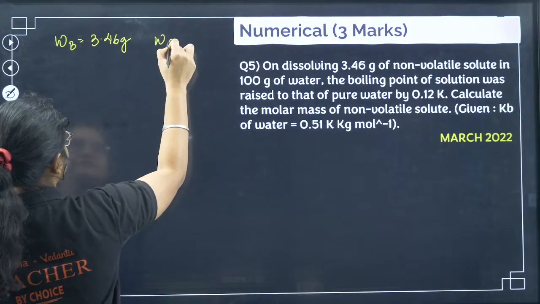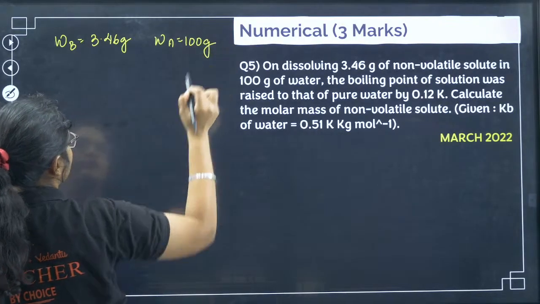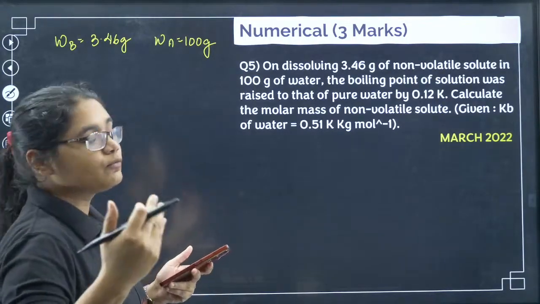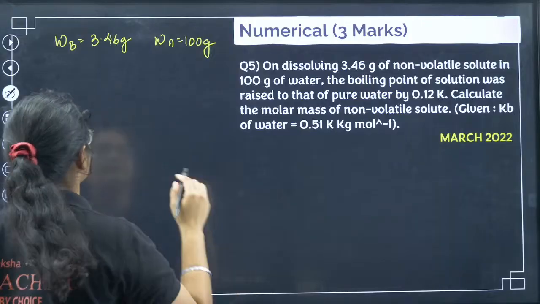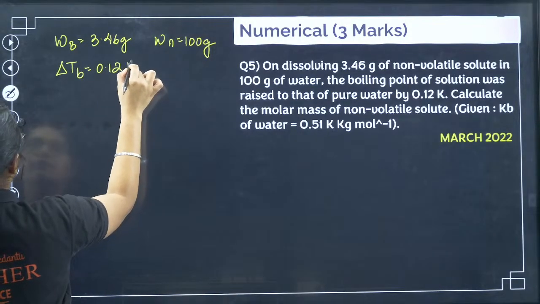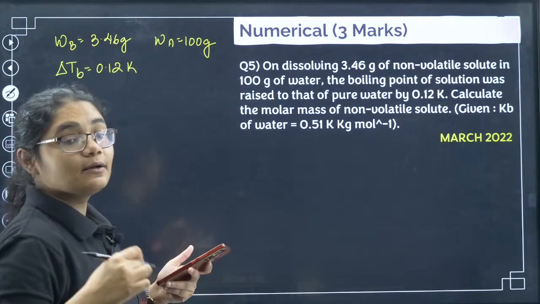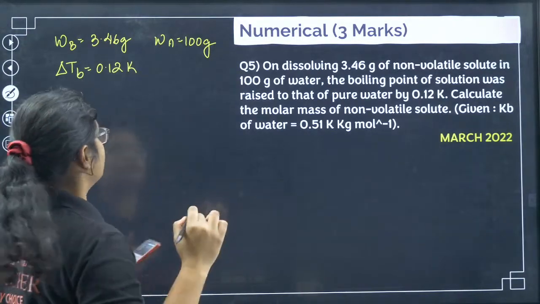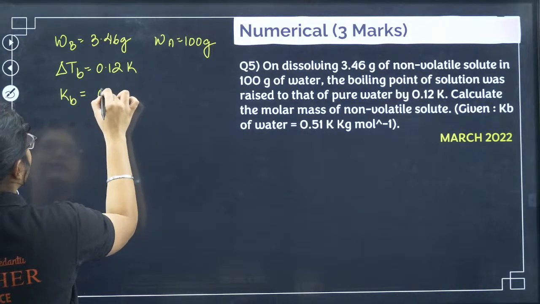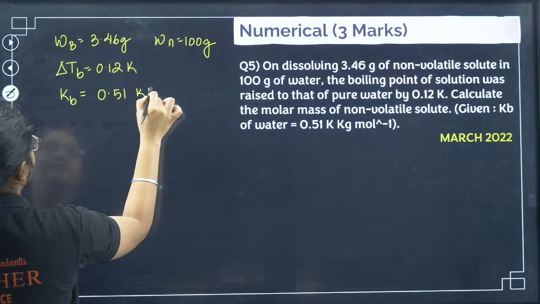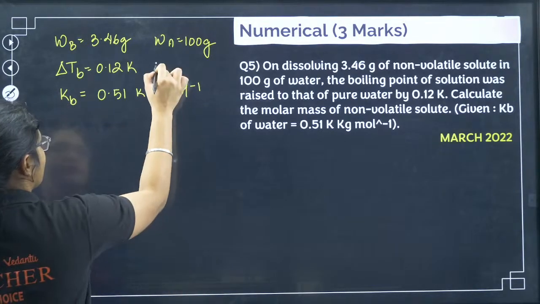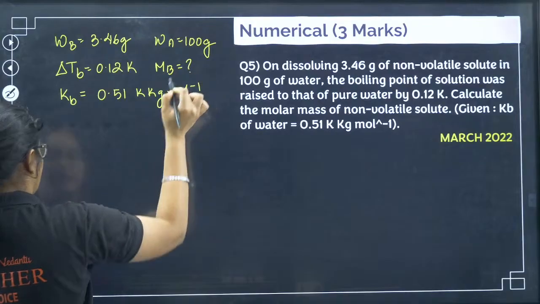So Wa is 100 gram of water. The boiling point of the solution was raised to that of the pure water by 0.12 Kelvin. So delta Tb is equal to 0.12 Kelvin. Calculate the molar mass of the non-volatile solute, and here we have Kb equal to 0.51 Kelvin kilogram mole inverse. Okay, again, what we have to calculate? The same molar mass is what you have to calculate.